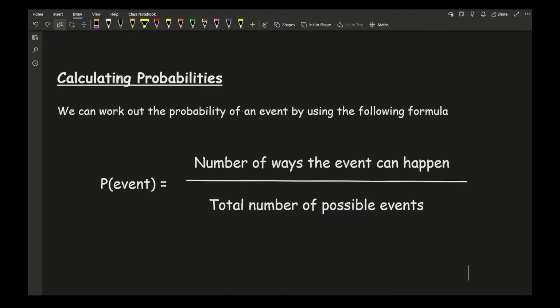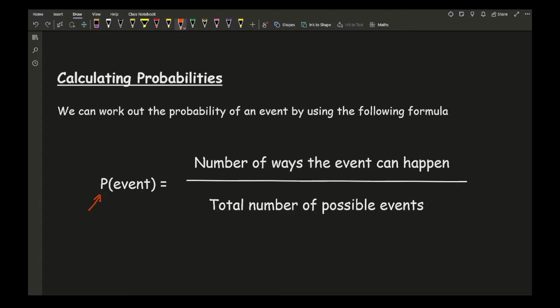Now, when calculating probabilities, we can work out the probability of an event by using the following formula. Now, depending on what revision guide, what website, or what your teacher says, or what you've written in your exercise book, etc., you might have this formula worded slightly different, but it generally means the same. So the probability of any event is always the number of ways that event can happen divided by the total number of possible events. Now, before we get started, let me just talk you through some of the notation.